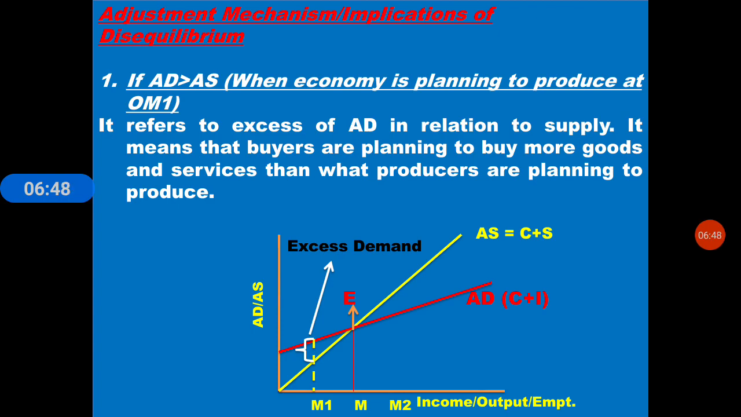Here the production is not tackled or satisfied according to demand. We couldn't satisfy the demand as supply is less. It refers to an excess of aggregate demand in relation to supply. It means that buyers are planning to buy more goods and services than what producers are planning to produce. So it is the situation of excess demand.